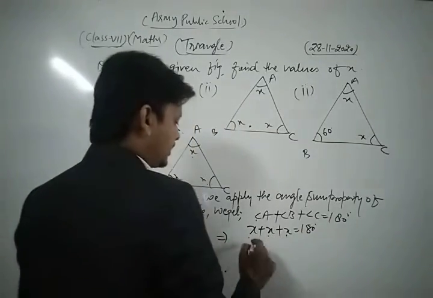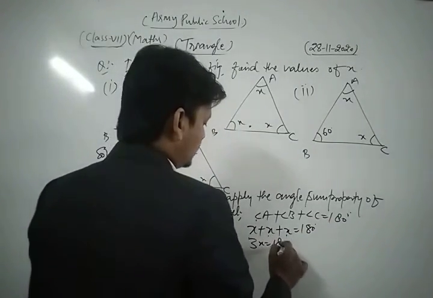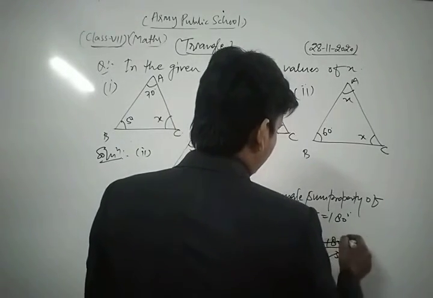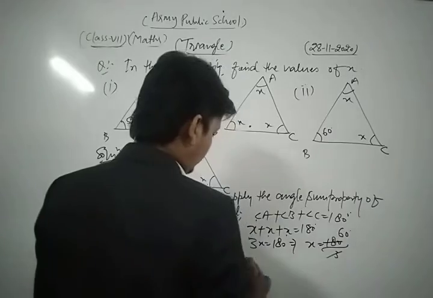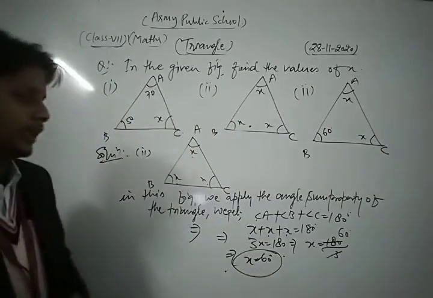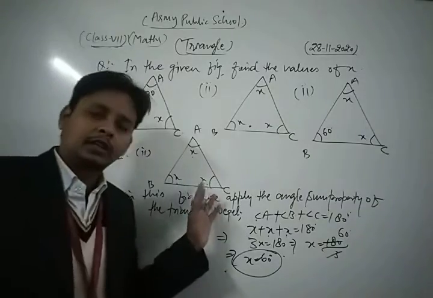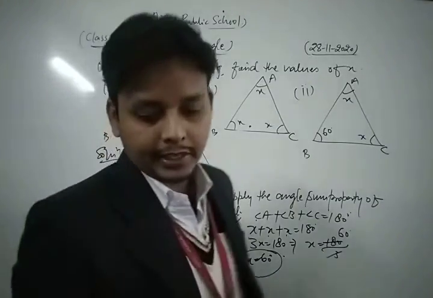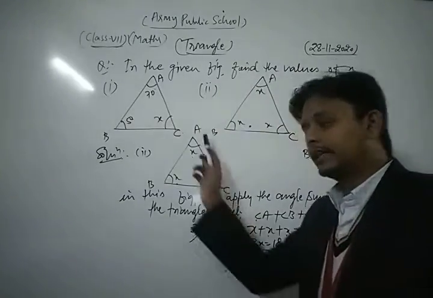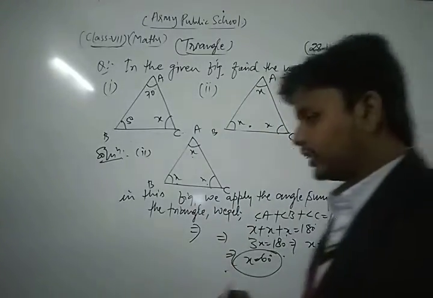Now x plus x plus x is 3x, which is equal to 180. That is, the value of x is equal to 180 upon 3. 6 threes are 18, so the value of x is 60 degrees. Thus in that figure, each and every angle of the triangle ABC is equal to 60 degrees.